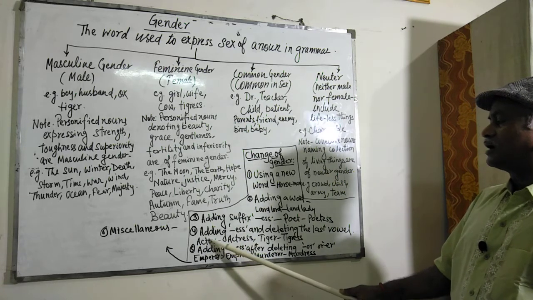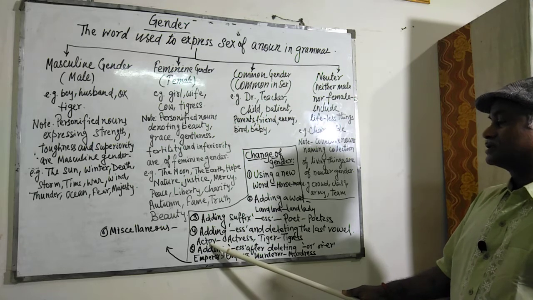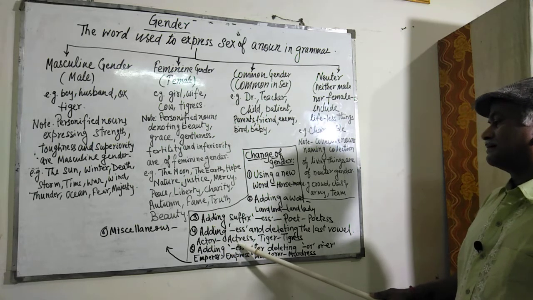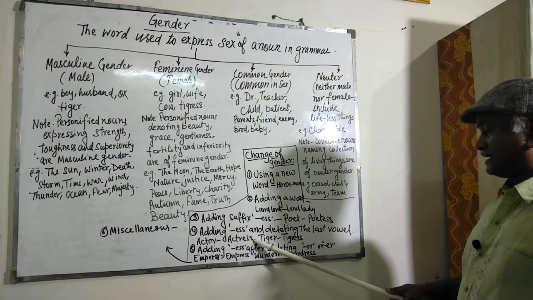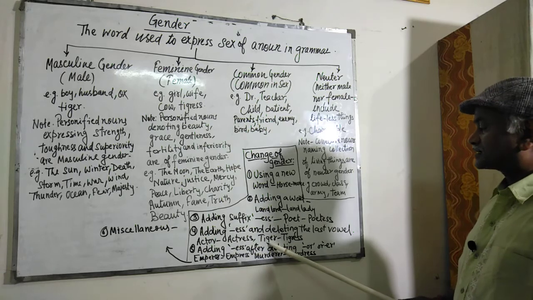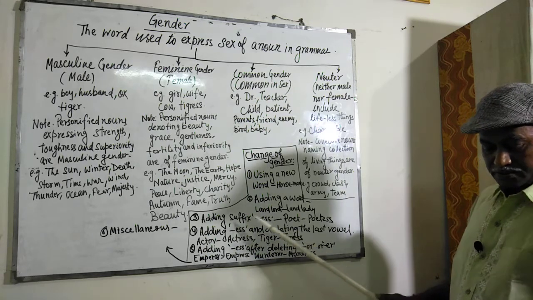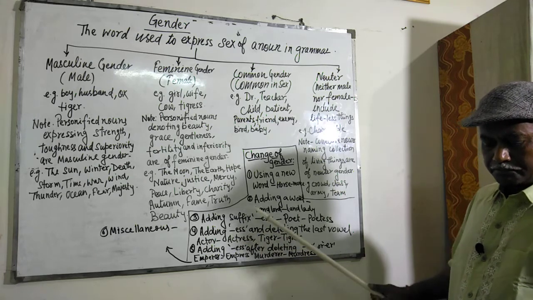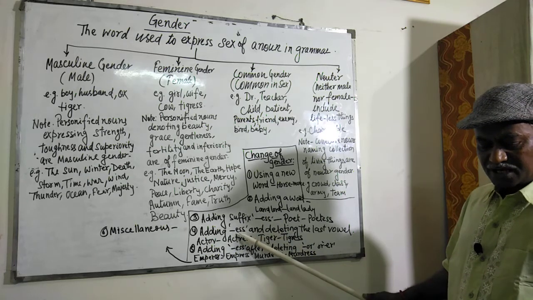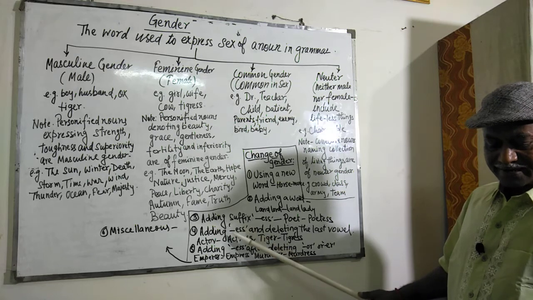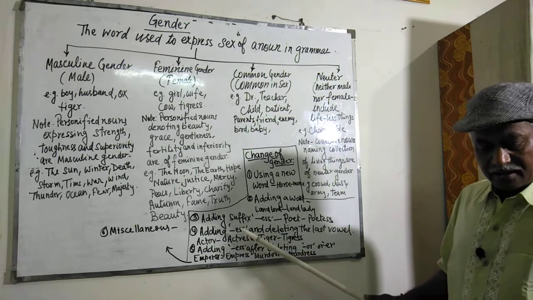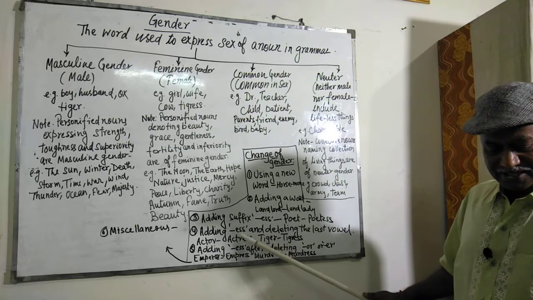Here the O is omitted and its female word is actress, A-C-T-R-E-S-S. Similarly, tiger, tigress, waiter, waitress, porter, portress, instructor, instructress, director, directress, editor, editress, hunter, huntress, etc.